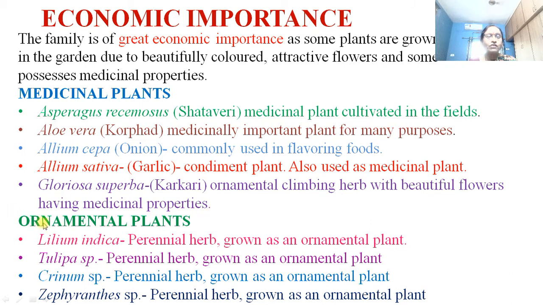So some plants are of ornamental use. They are Lilium indica, a perennial herb grown as an ornamental plant in the garden. Then Tulipa species, with very beautifully colored flowers, and due to these beautifully colored flowers, this plant is grown in the garden as an ornamental plant. Then Crinum species, a perennial herb grown as an ornamental plant in the garden. And Zephyranthus species, a perennial herb grown as an ornamental plant. They are discussed here. Some of them we are studying one by one.